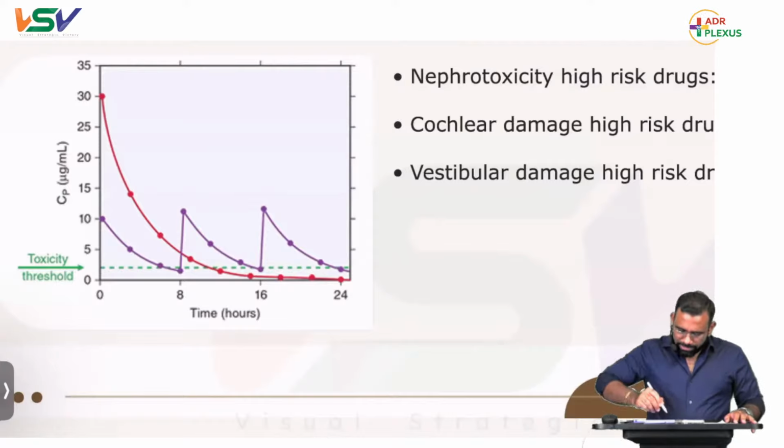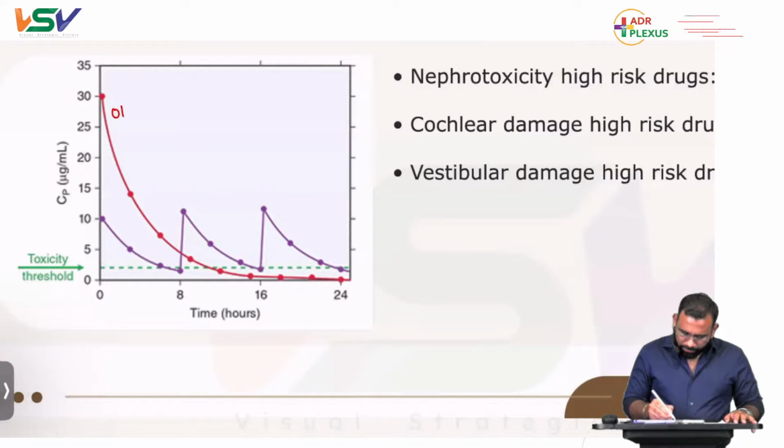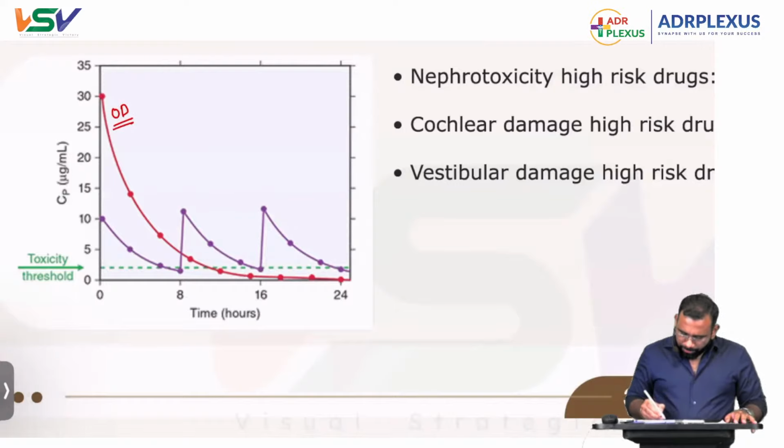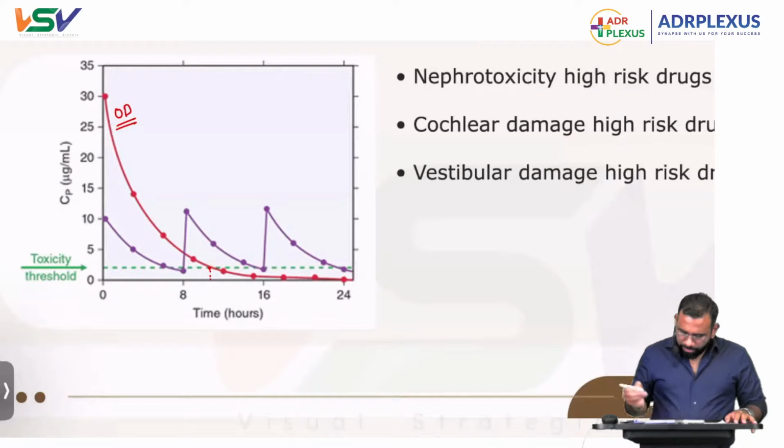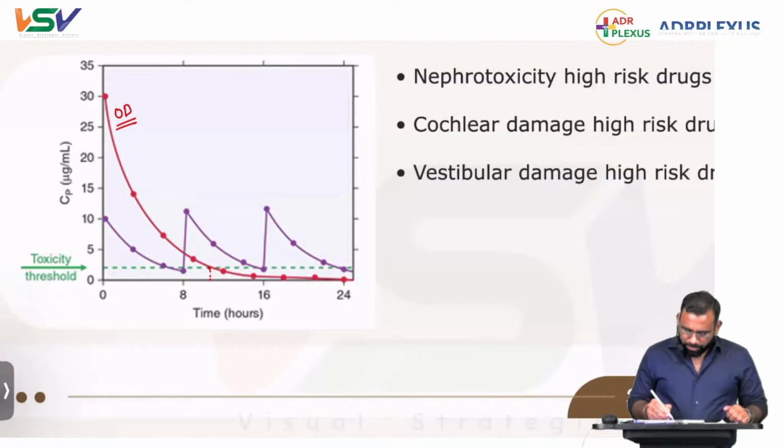So if I give once daily, that is in the red color, maximum it will be up to maybe 12 hours only. Maximum maybe up to 12 hours or 10 hours. I can tell you 10 hours only it is above the threshold. So above the threshold, it is only for 10 hours. Let's take it like 10 hours only above the threshold.